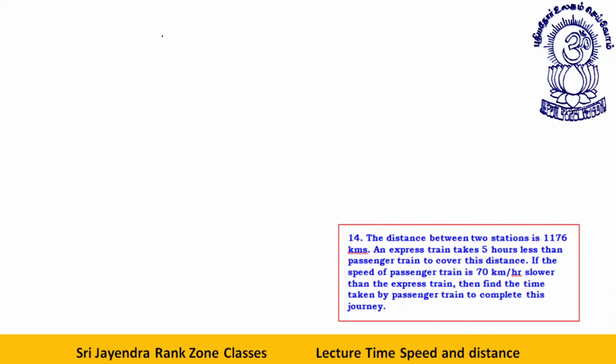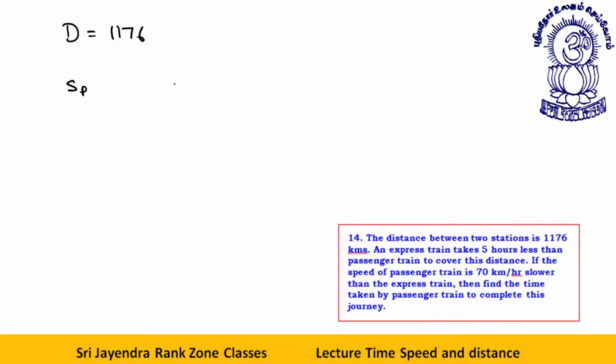The distance between two stations is 1176 kilometer. An express takes 5 hours less than the passenger train to cover the distance. If the speed of the passenger train is 70 kilometer per hour slower than that express train, then find the time taken by the passenger train to complete this journey.